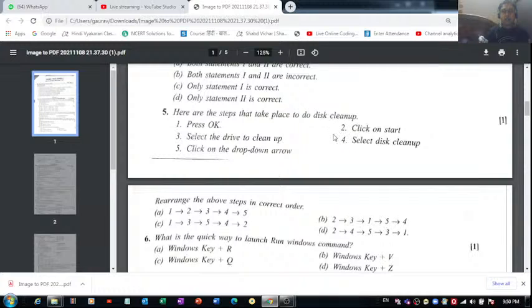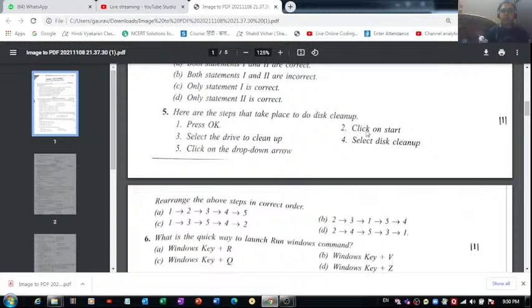So after second, the fourth point will come. And after this, the fifth point will come. And then this third one will come, and finally OK. Right, select the drive to clean up. Or just a second. Why will we press OK first? So these two options are absolutely incorrect. We'll definitely go with this. We'll have to select any one out of these two.